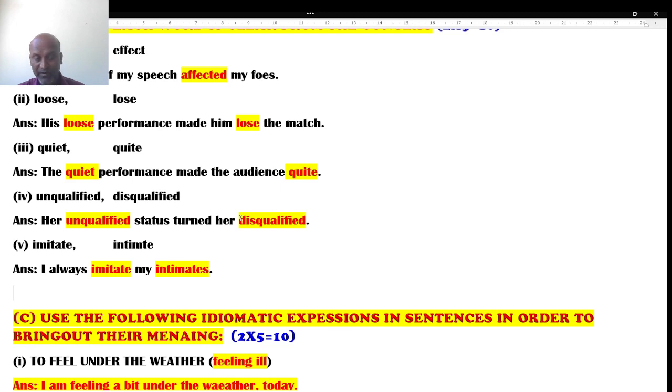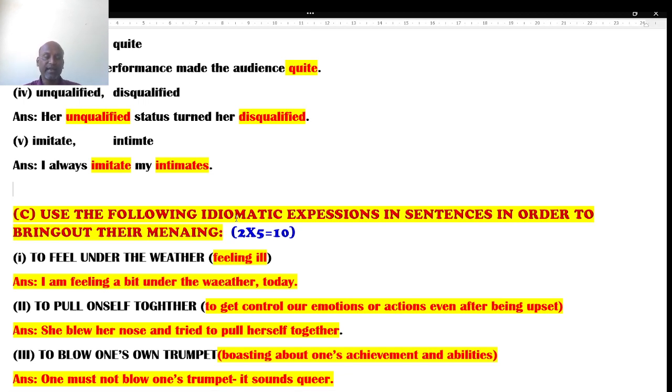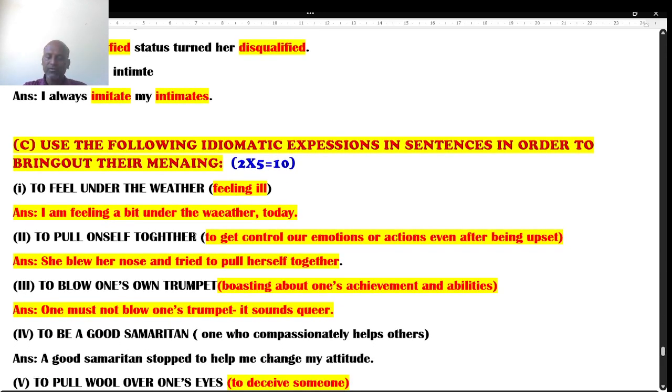Well, next question related to sub-main C. Use the following idiomatic expressions in sentences in order to bring their meaning. Yes, idioms are given with meanings. I use them in my own words. To feel under the weather is nothing but feeling ill. My answer is I'm feeling a bit under the weather today.